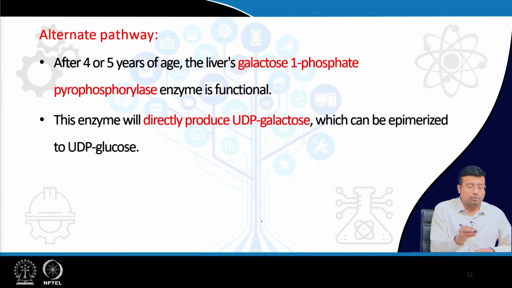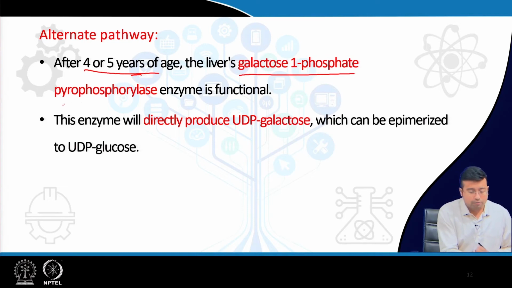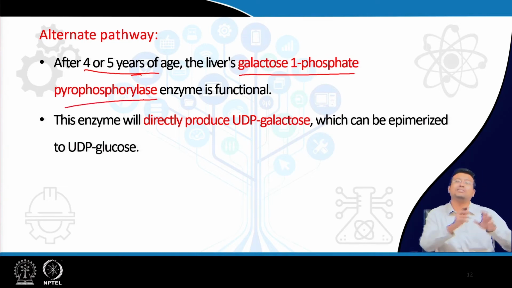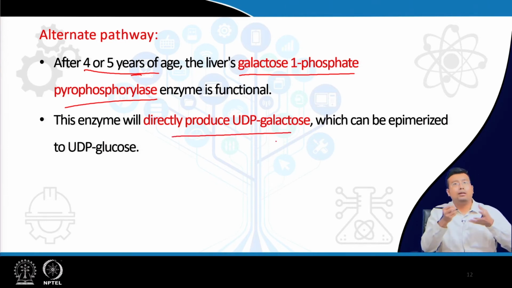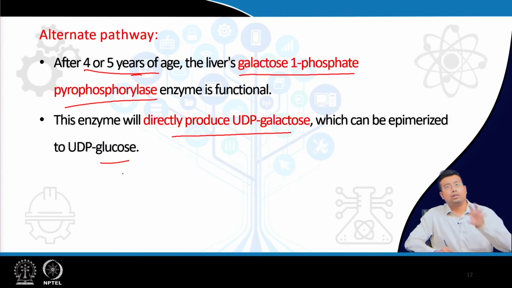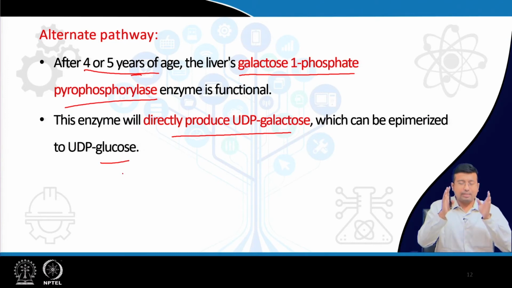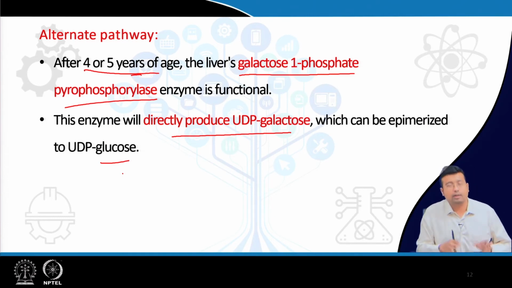But this alternate pathway happens after 4 to 5 years of age, when the baby has grown up a little. That is the galactose 1 phosphate pyrophosphorylase. This is one enzyme, a very minor enzyme. What will it do? It will directly produce UDP galactose, which can be converted to UDP glucose. Just know this for MCQ sake.